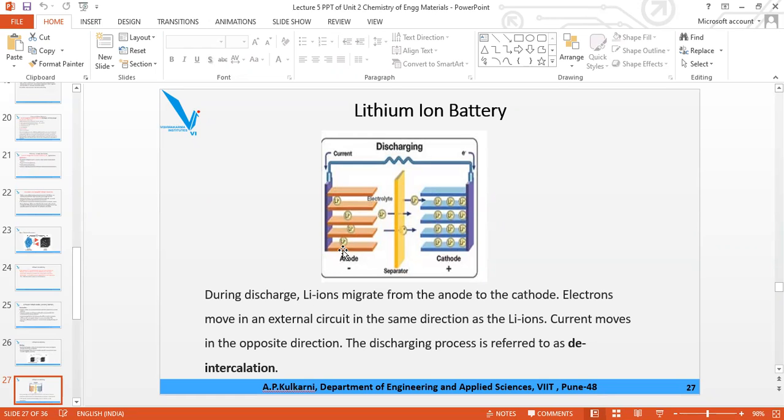Discharge: when the lithium ions move from anode to cathode, electrons move from anode to cathode, and current moves from cathode to anode. It is called deintercalation. You may call it deintercalation or de-intercalation, both pronunciations are allowed. DD, just remember DD. So another term for discharge